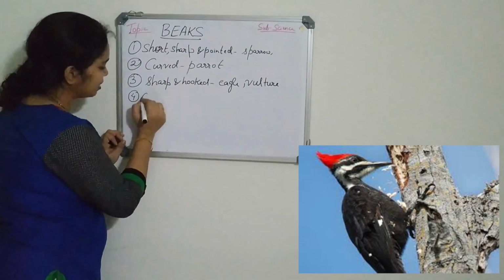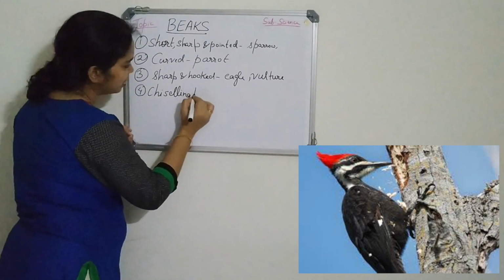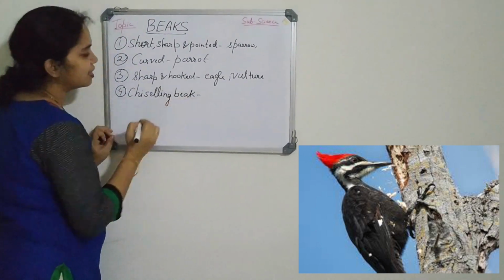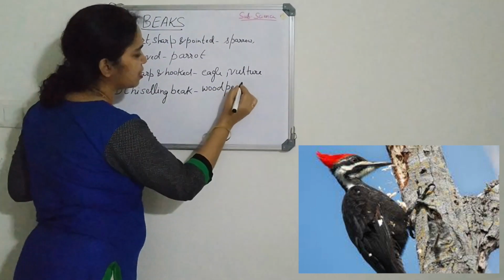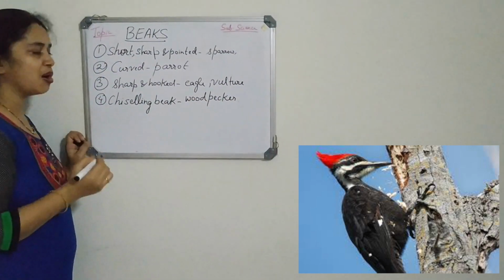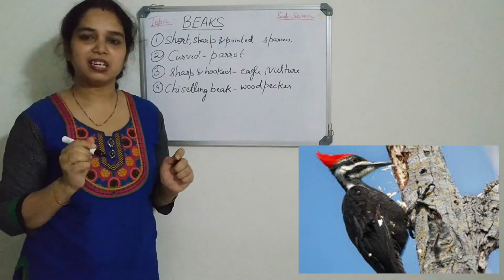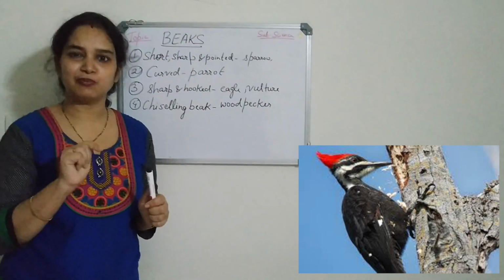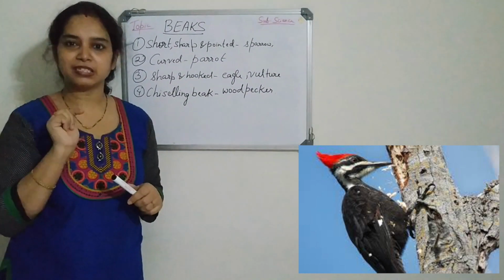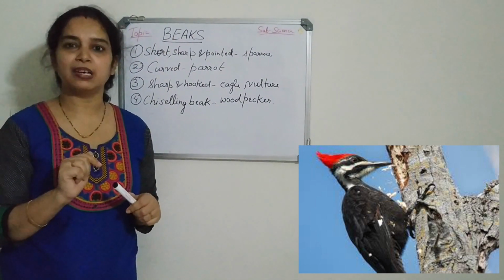Now the chiseling beak. This type of beak is found in the woodpecker. The beak is very strong so that they can chisel. The beaks are like a chisel. They can cut through the bark of the wood. You might have seen the woodpecker tapping the bark of the wood, like tuck tuck tuck. They are tapping the bark so as to make a hole in it.